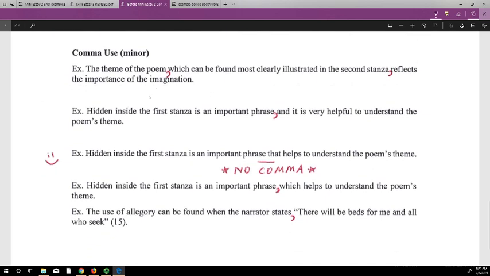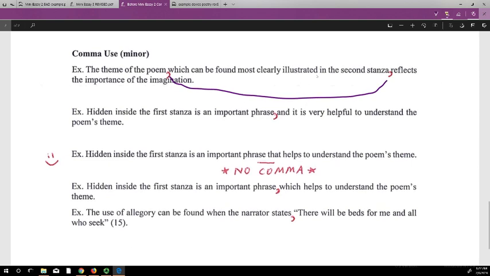Then some minor comma problems, right? Now here what we see in this first example sentence, this is using commas to enclose non-essential information. So for example, if we look, right, everything inside those commas, we could chop out of the sentence. You see that?